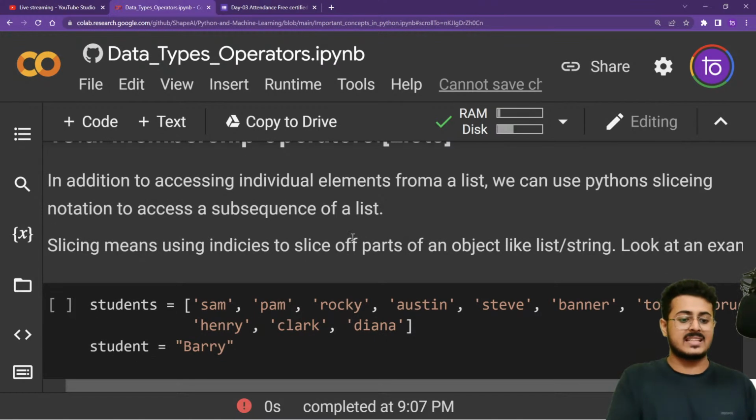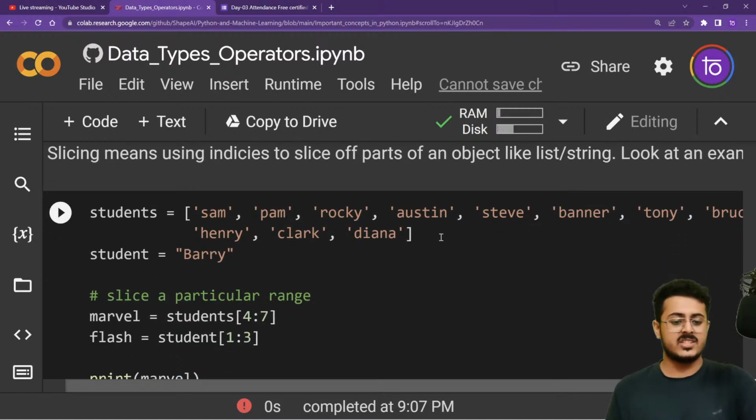So in addition to accessing individual elements from a list, we can use Python's slicing notation to access a subsequence of a list itself. For example, I don't want to access the entire list or a particular item from the list. I want to access a subsequence of that list, like 3 or 4 characters together. So what should I do? That is where the slicing notation comes into being.